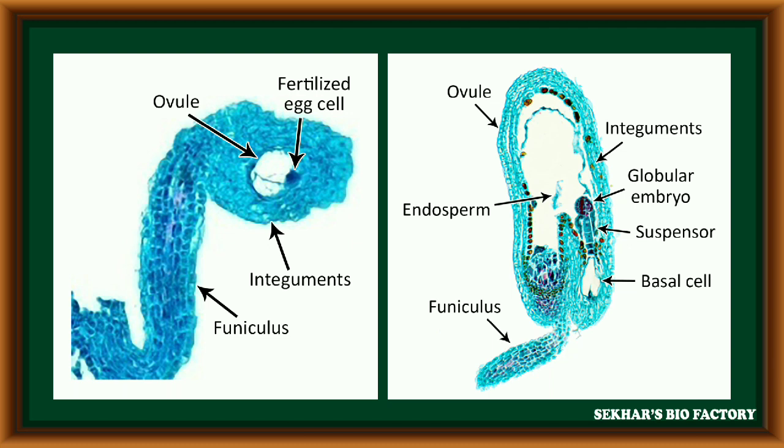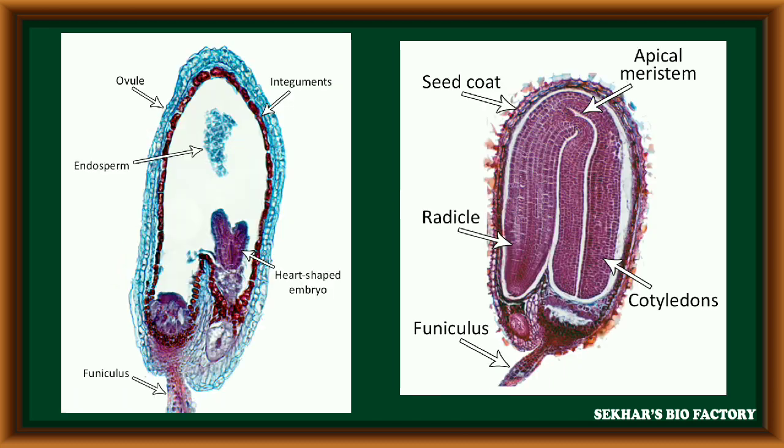During the stages of embryo development, after completion of fertilization, the fertilized egg is present at the beginning, then it becomes a globular embryo, then a heart-shaped embryo. Finally, it becomes a mature embryo. It appears like this under the microscope.